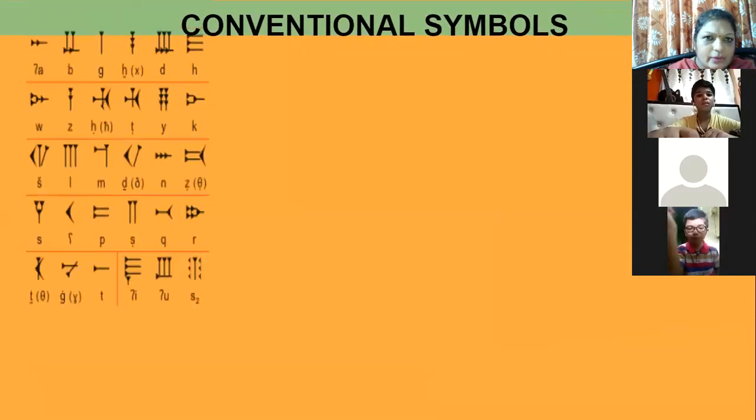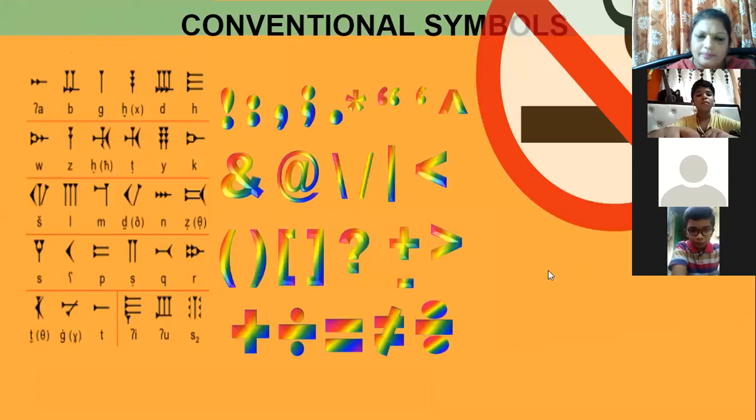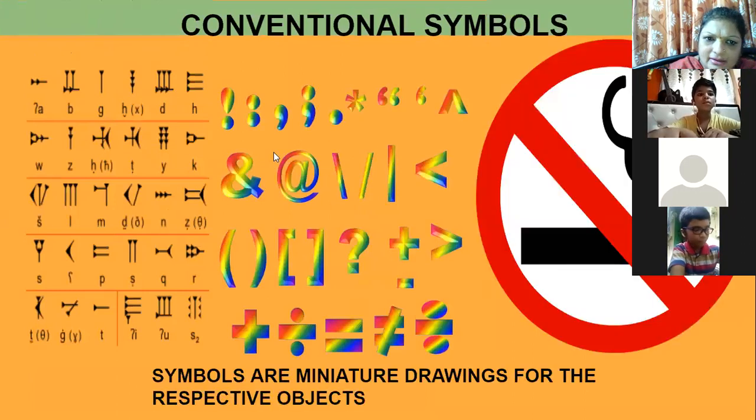Now let us see conventional symbols. You can see here different symbols which are there. Now look at these symbols. Boys, AND, and the word is written like this. This is a symbol, a miniature drawing. What are symbols? They are small drawings, miniature, mini drawings we can say.